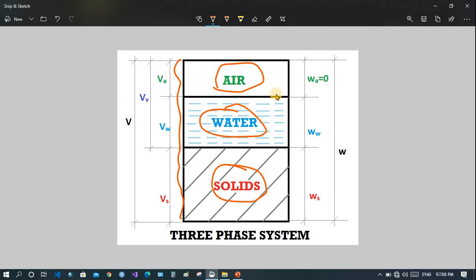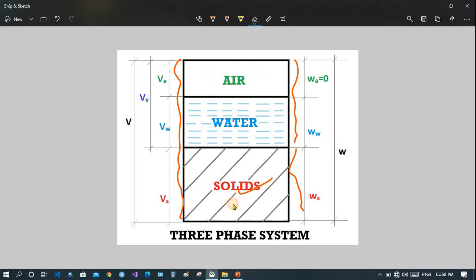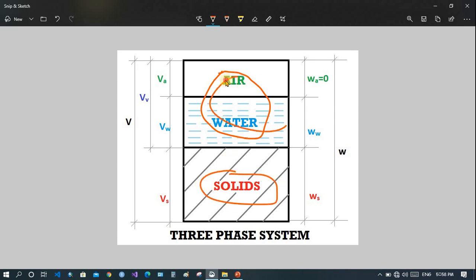Now, when the soil is fully saturated, this air is also filled with water and it becomes a two-phase system containing only solids and water. In the same way, if these both are filled with air, then it's completely dry, containing only solid and air.